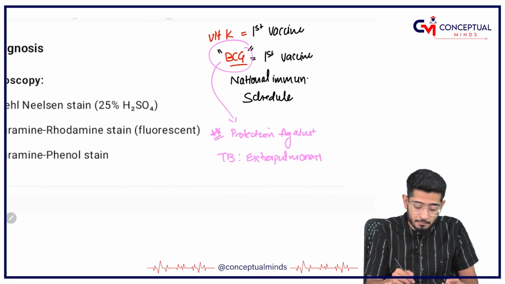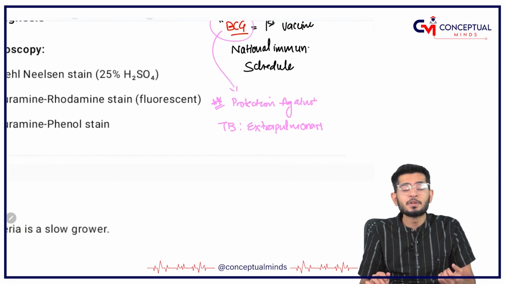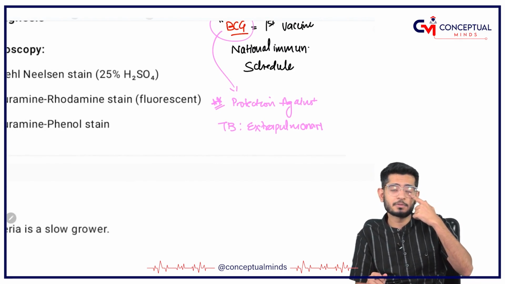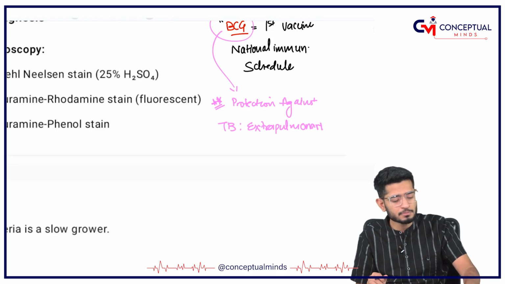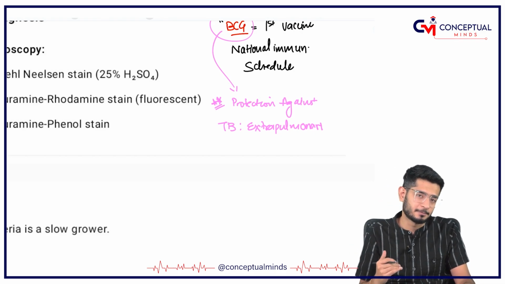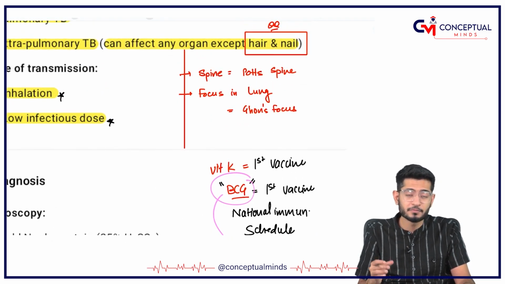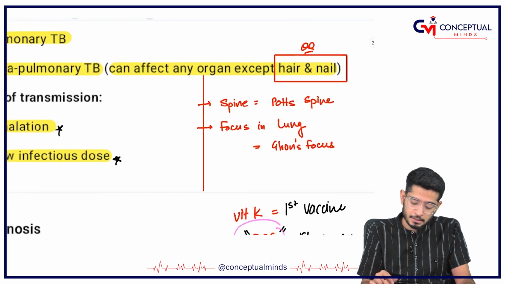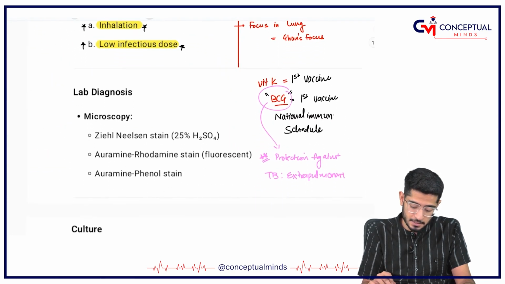I'll not take the name, but one of my friends was posted in the respiratory and TB unit, and obviously because of his own mistake, he was not wearing a mask properly, he got Pott's spine. And what is Pott's spine? I've told you, if it goes to the spine, that's Pott's spine because of TB only.